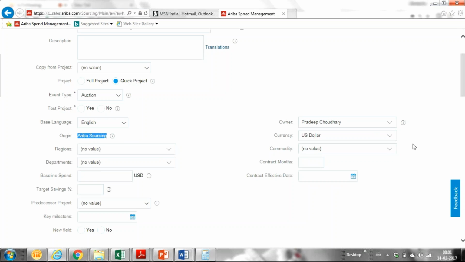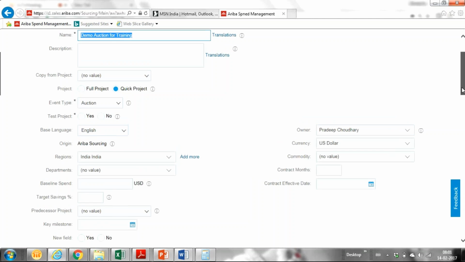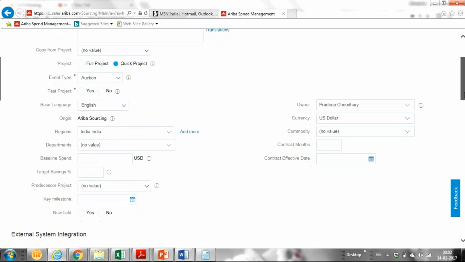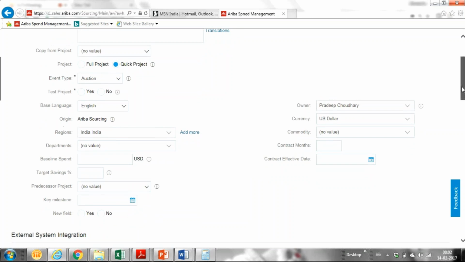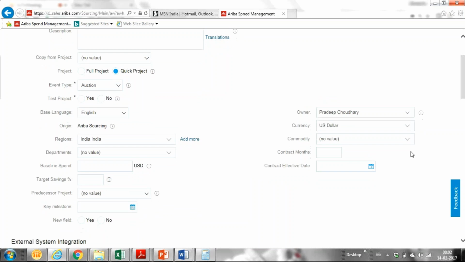The rest of the things are the same. For header information, you just need to specify the commodity we are dealing with.